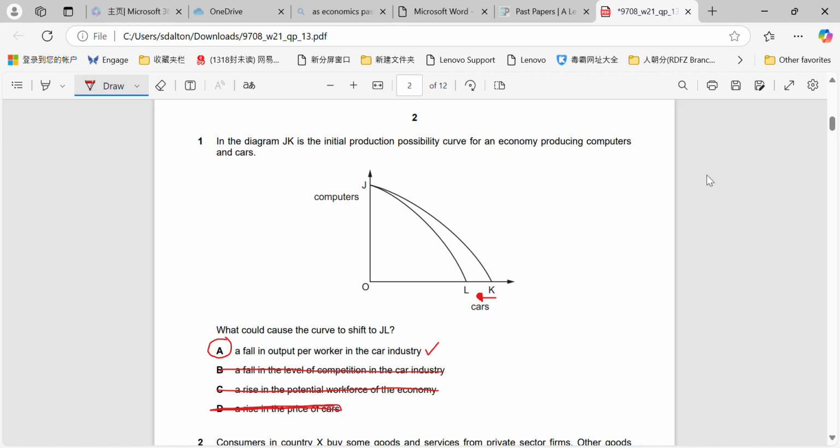Okay, and that is October-November 2021, question paper 13 solved.